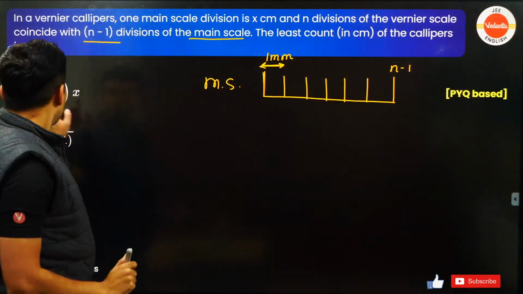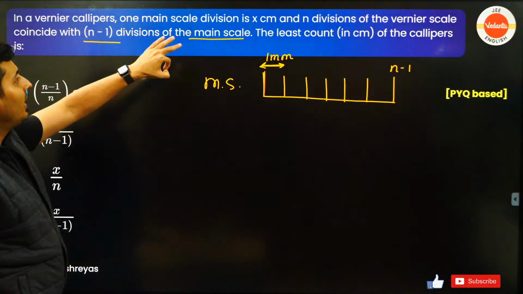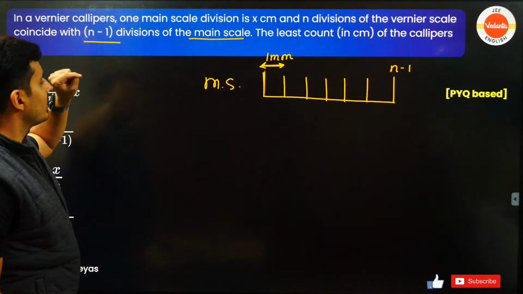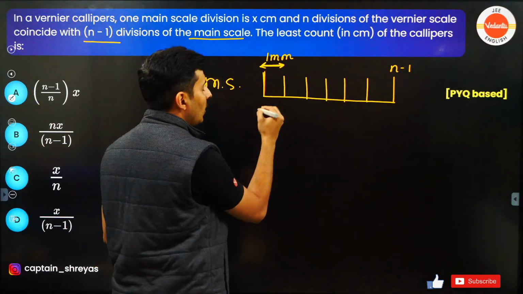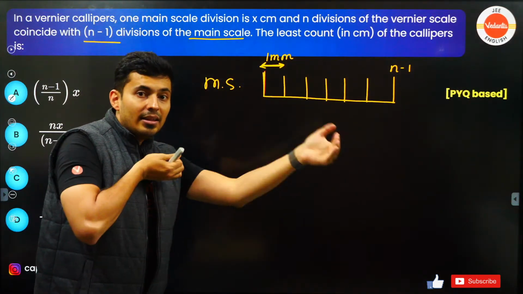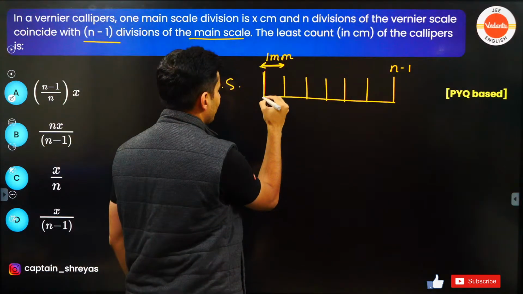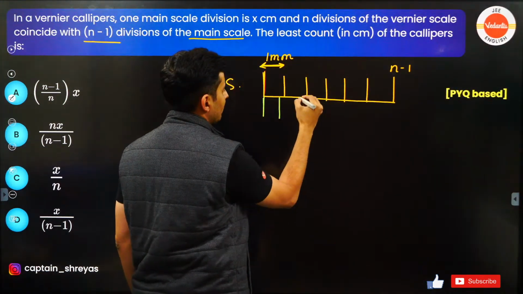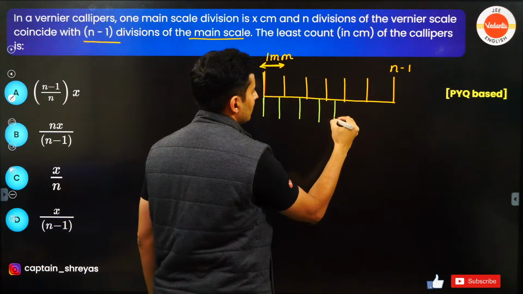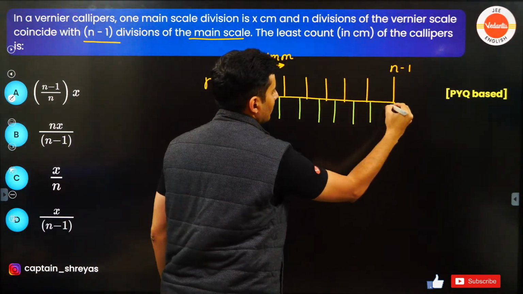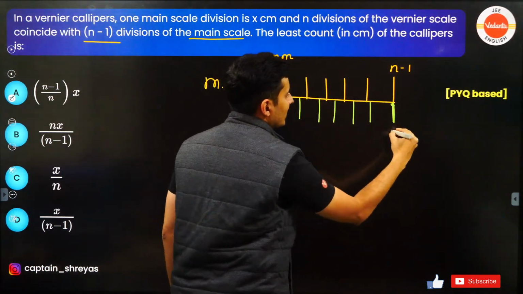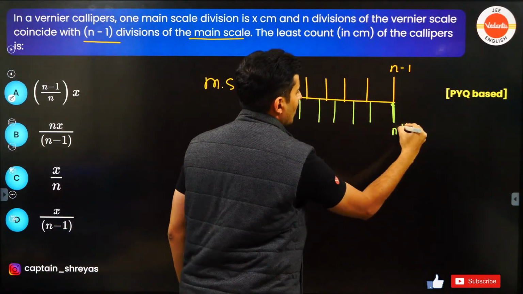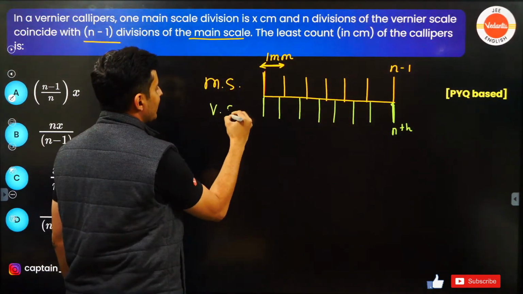Just take that. Next, who is coinciding with it? Nth division of the vernier scale. Okay, so vernier scale, nth division, that means it is smaller. That means it is probably smaller, something like this. Okay, so this is the nth division of the vernier scale.